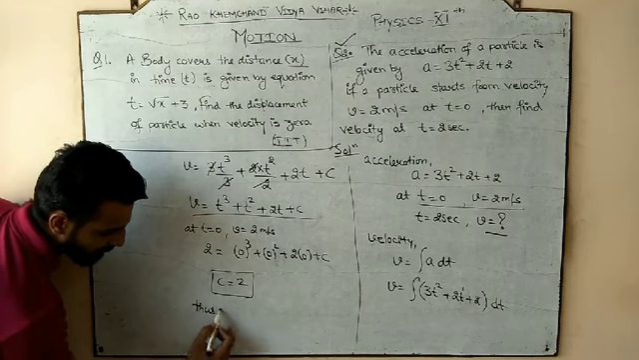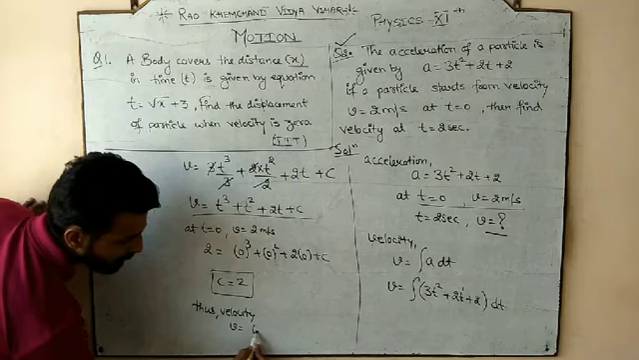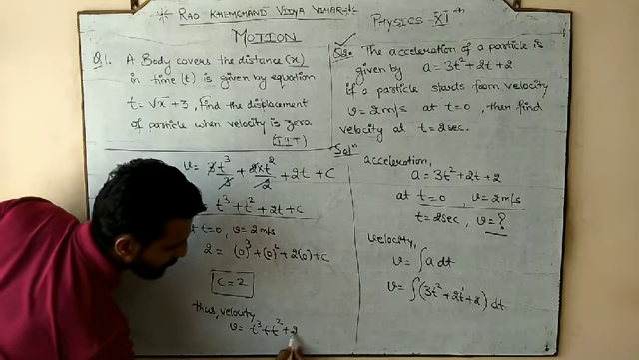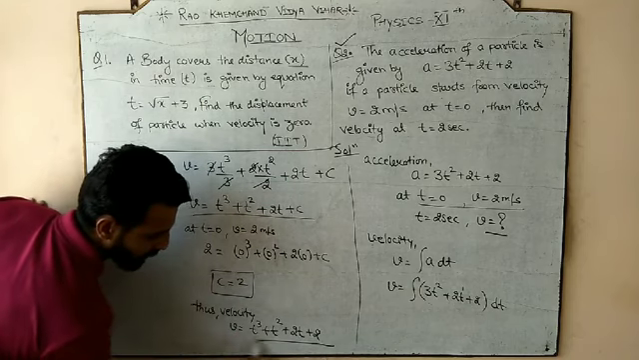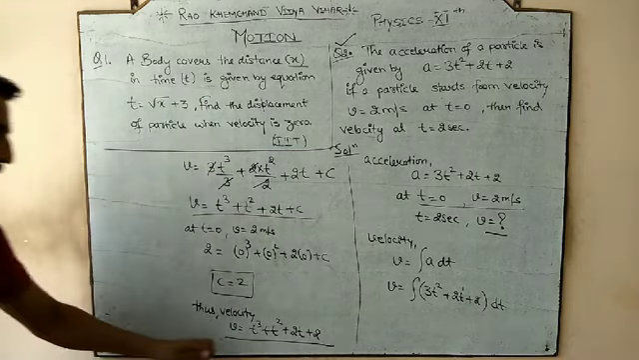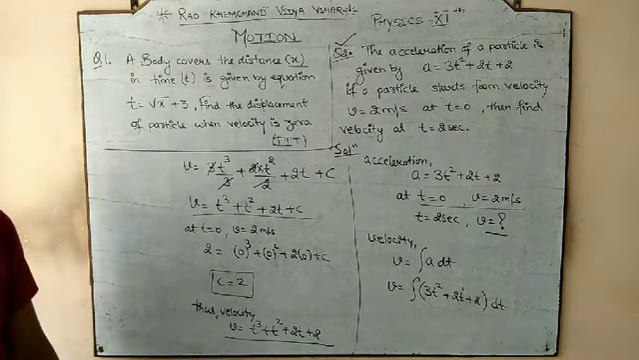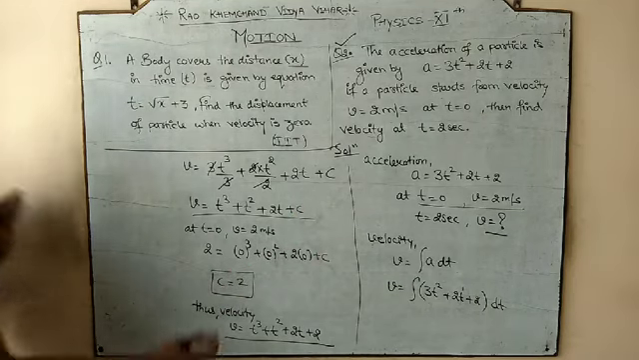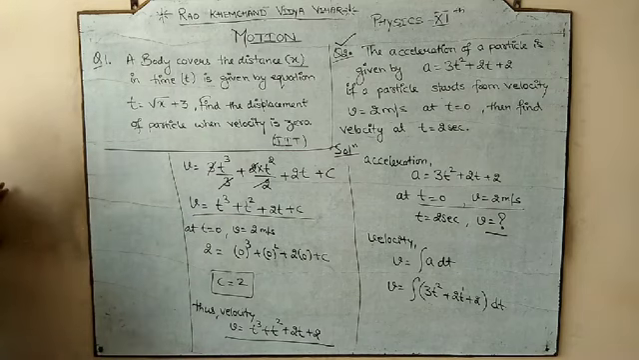So velocity would be v is equal to t cube plus t square plus 2t plus, and what is the constant value that we got? 2. So this is the final velocity equation, which also contains the value of the constant, because they have provided us some condition. Finally, what he asked: the velocity at t is equal to 2 seconds.